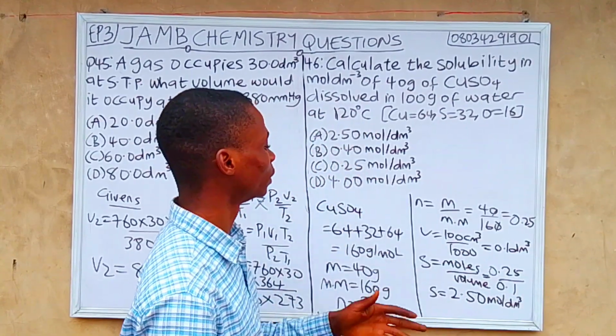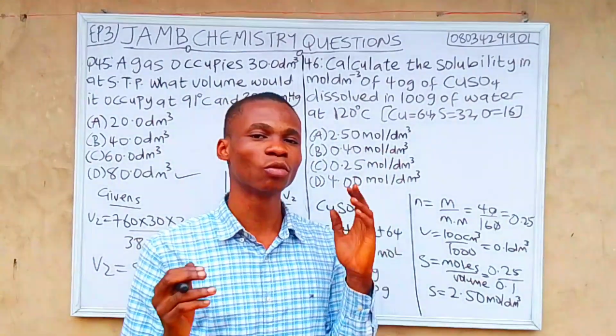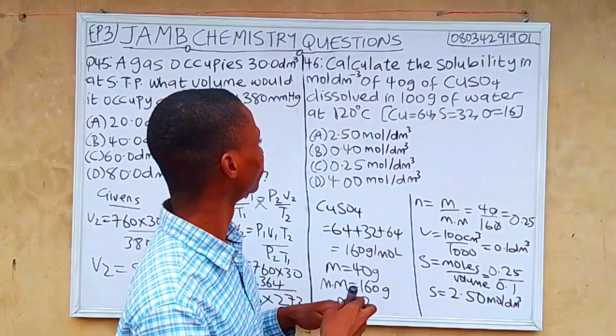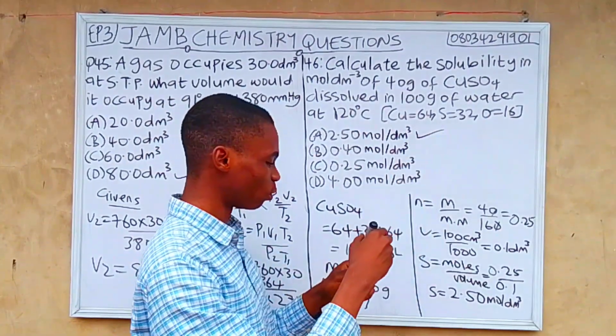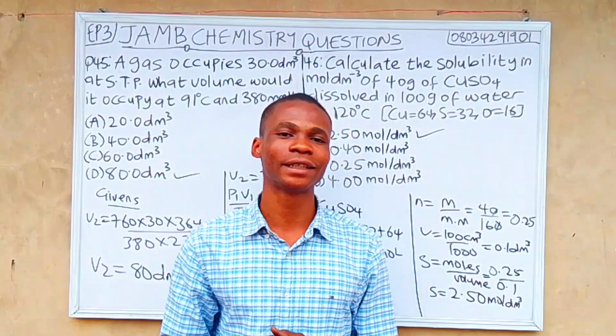You can check it out. You can calculate it. 0.25 divided by 0.1 will give us 2.50 mole per dm cube. So in the options, it's option A, 2.50 mole per dm cube. I hope you understand that now.